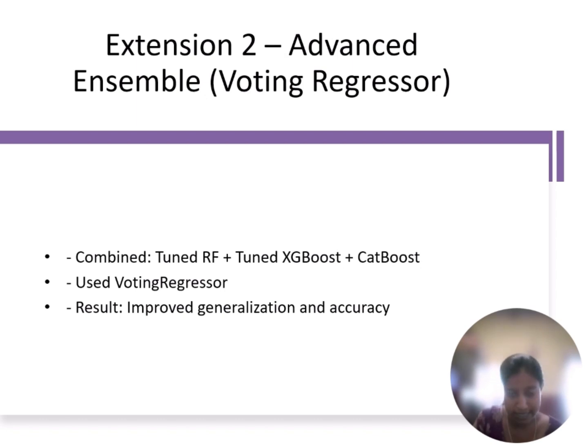Then we built an ensemble model using the voting regressor. This is extension 2. It combines the predictions from tuned random forest, tuned XGBoost, and CatBoost regressor. CatBoost handles categorical data natively and performs well in small to medium datasets. This ensemble leverages the strength of all three, reducing variance and overfitting. As expected, it yielded more stable and generalizable predictions.